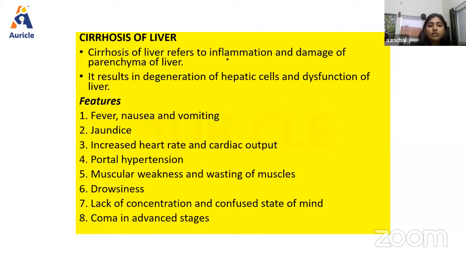Now, next we have cirrhosis of the liver. Cirrhosis of the liver refers to inflammation and damage of the parenchyma, basically the tissues of the liver. It results in degeneration of hepatic cells and dysfunction of the liver. Now, the features will again be fever, nausea, and vomiting. Jaundice will be there. Increased heart rate, cardiac output, and portal hypertension will be there. Hypertension means there will be an increase in blood flow. Then muscular weakness and wasting of muscles, drowsiness, lack of concentration, confused state of mind, and coma in advanced stages can be there.